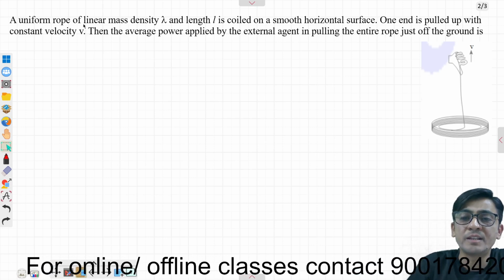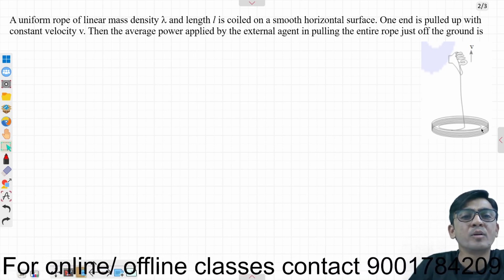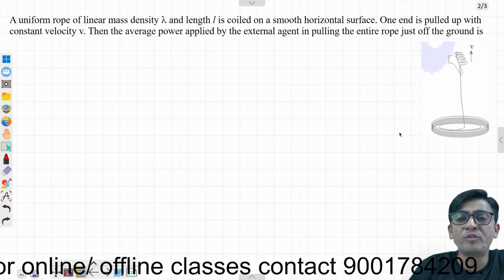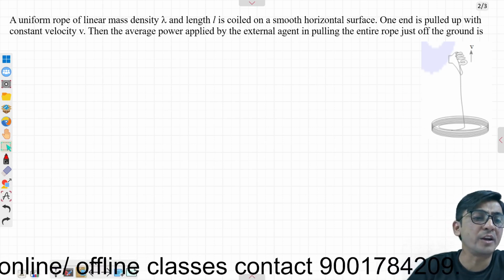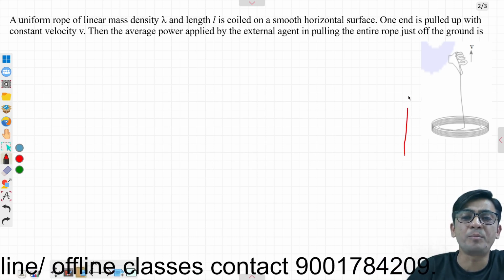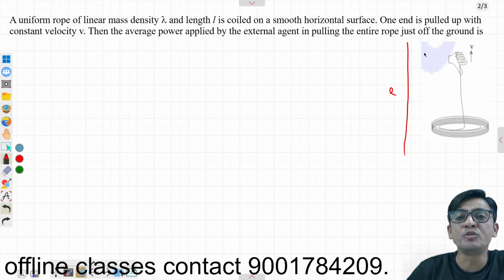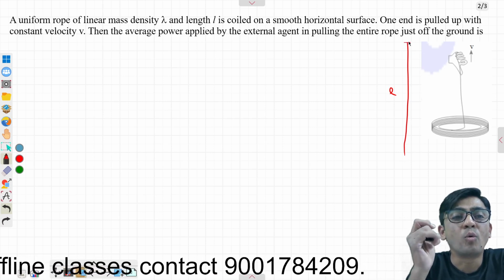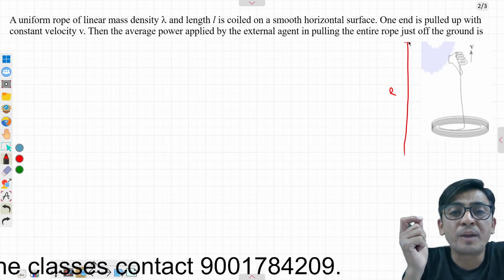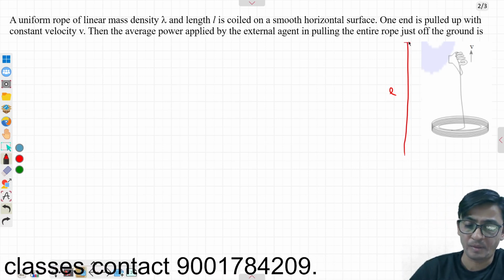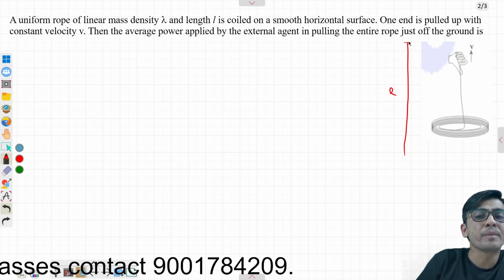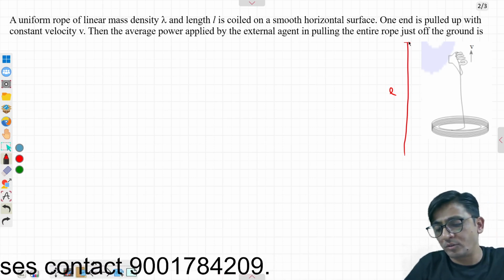So the question is saying that when this coiled rope is made straight, when it is completely hanging, what is the average power applied by the external agent?